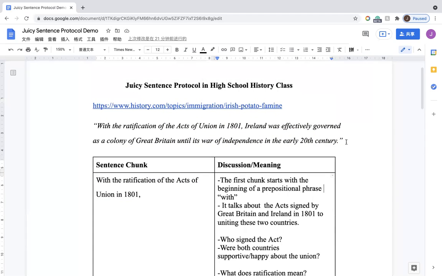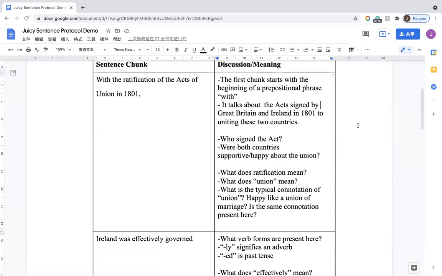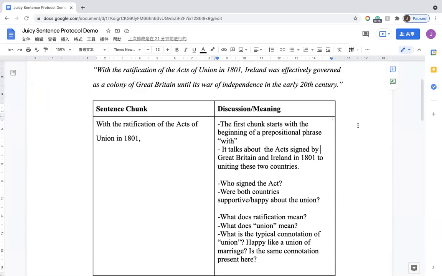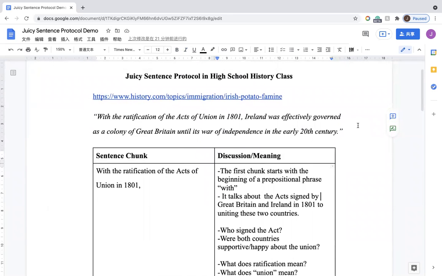Let's welcome Harry to give us the demo of this juicy sentence protocol. Okay, start with learning the target sentences in a more comprehensive way. The teacher will always start by reading the target sentences, modeling the pronunciation and so on. So students will read the sentence two or three times to become familiar with the target sentence structure.